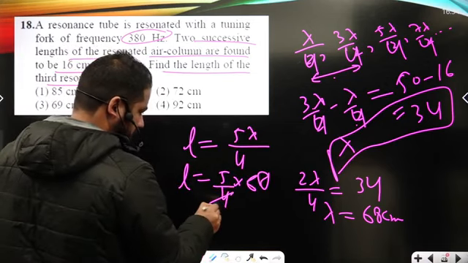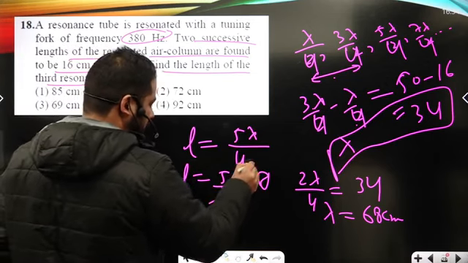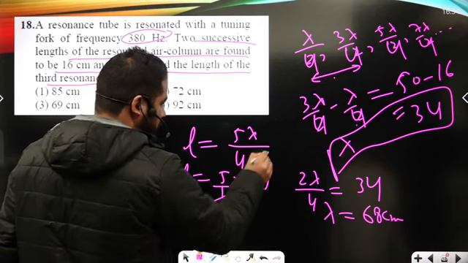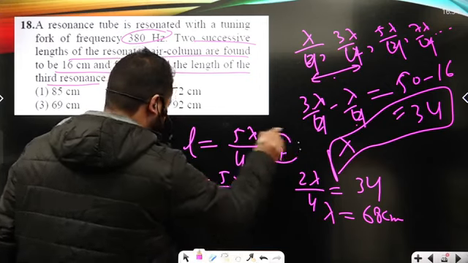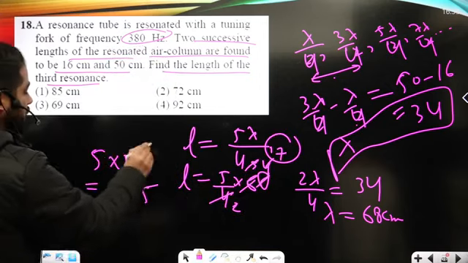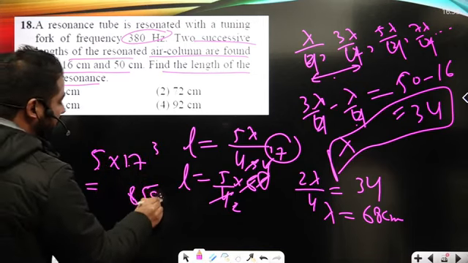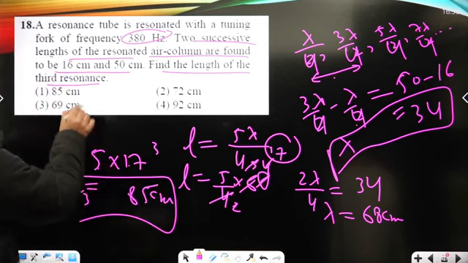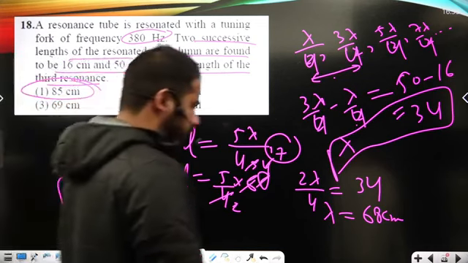2 2s are 4, 2 3s are 6, 2 4s are 8. It is 2 1s are 2, 2 17s are 34. That's 5 into 17, that's 85 centimeters. It is basically the length of third resonance, and it is shown under option number first.